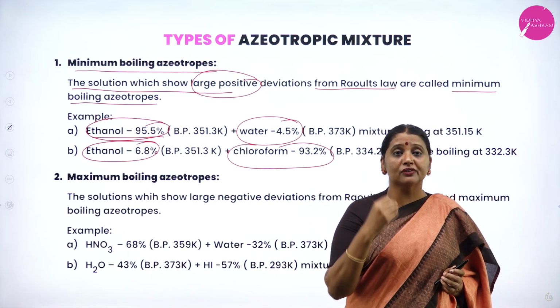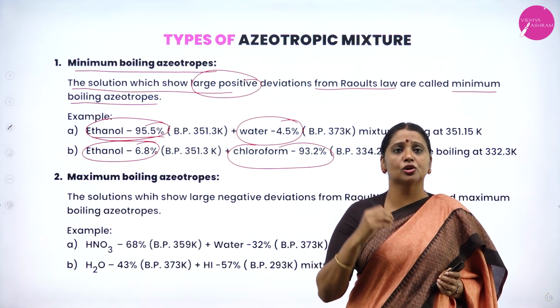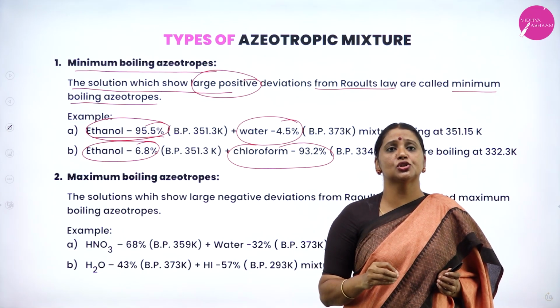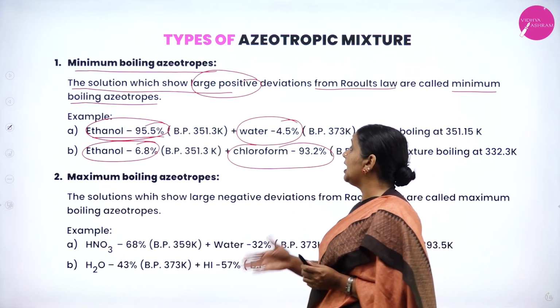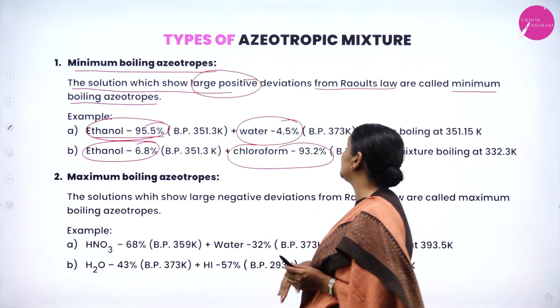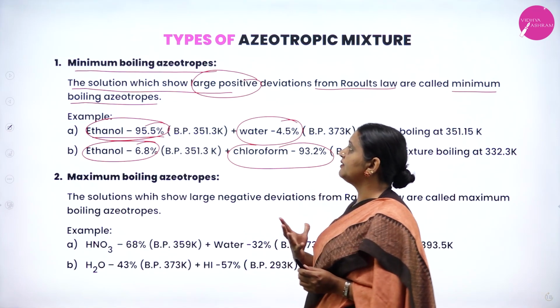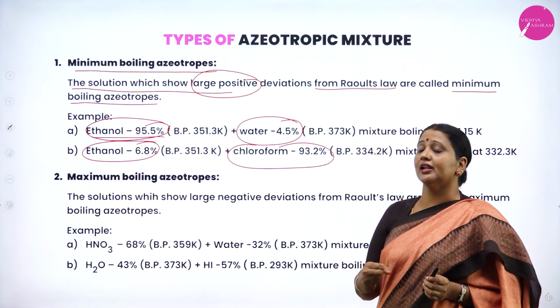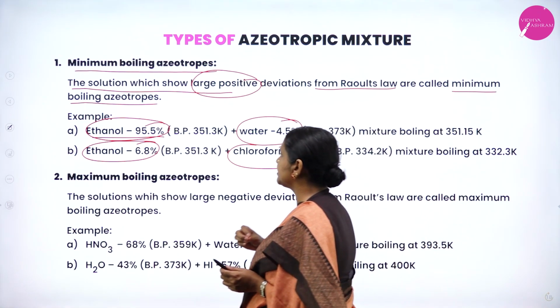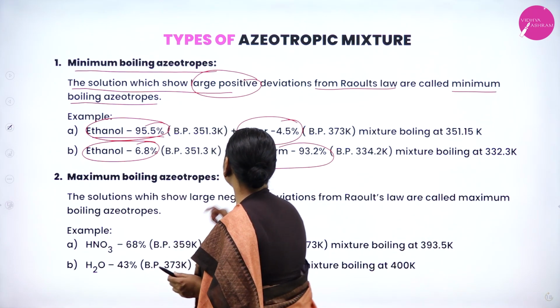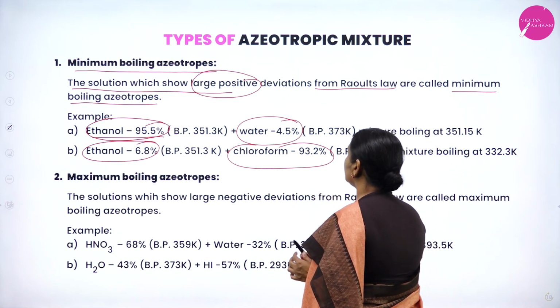So what are the beautiful examples for minimum boiling azeotrope? What are minimum boiling azeotropes? They show large positive deviation from Raoult's law. Examples for minimum boiling azeotropes are ethanol 95.5% with water 4.5%, and ethanol 6.8% with chloroform 93.2%.